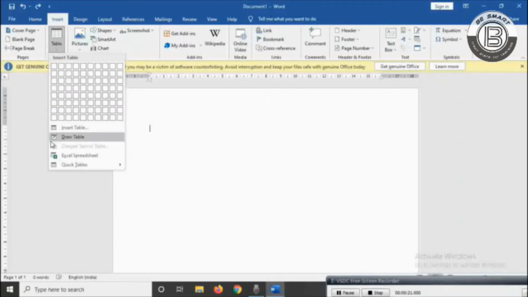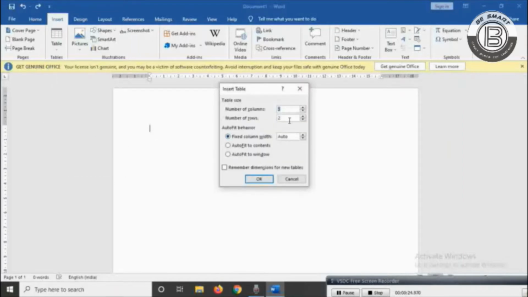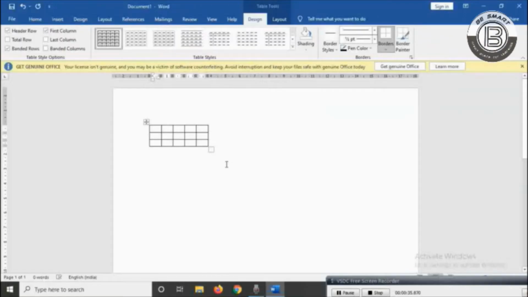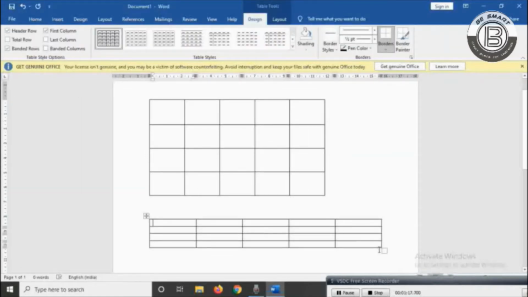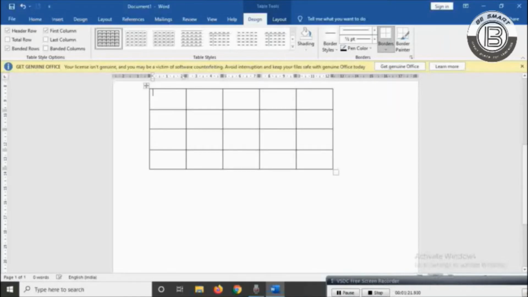In the Insert menu, select the Table option and then click on Insert Table. Now the Insert Table dialog box appears. In that, mention the number of columns and rows and also the width of the columns as per your wish, and then give OK. Now the table is inserted. You can also insert the table by using the grid for quick access.